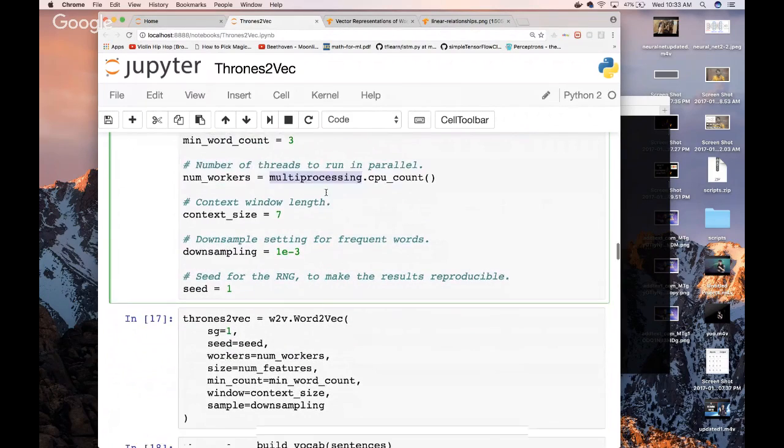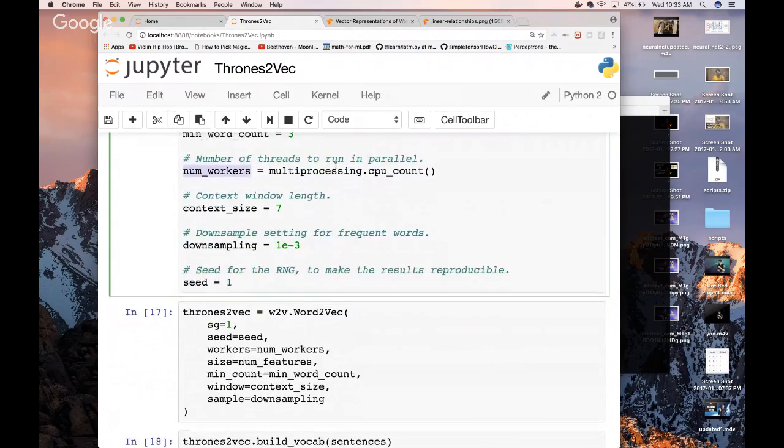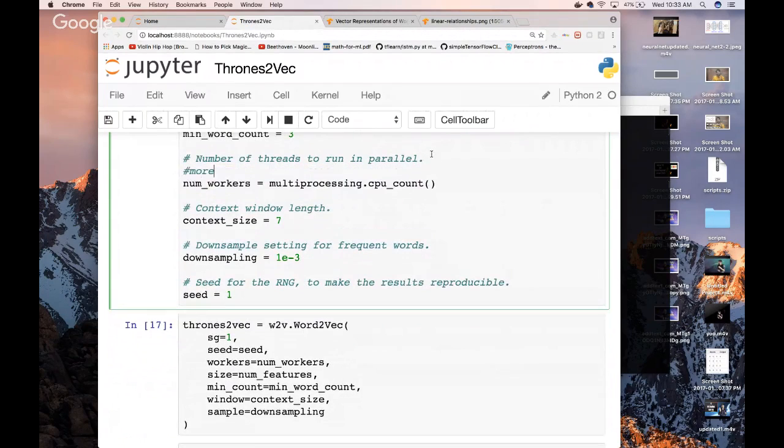Okay, we want to say how many workers we have. The more workers we have, the faster our model trains. Context window length is the size of what we're looking at a time. If we think of it as looking at blocks of 7 words at a time, that's the context window.